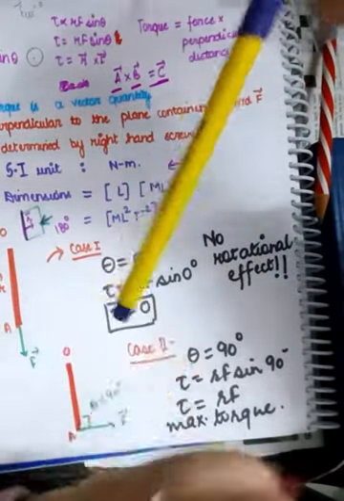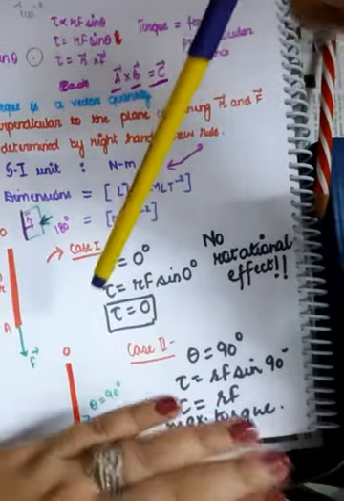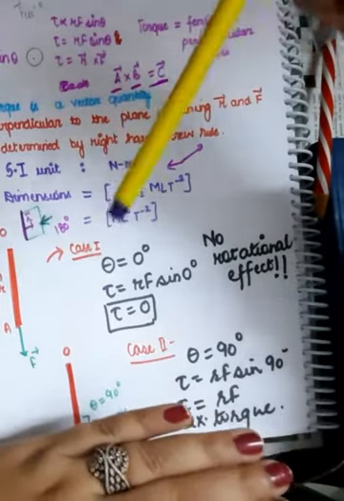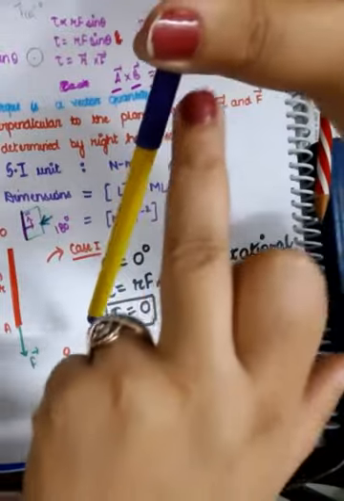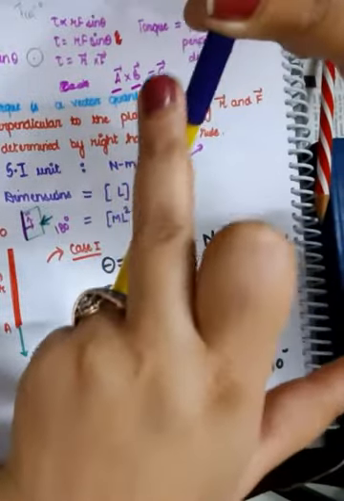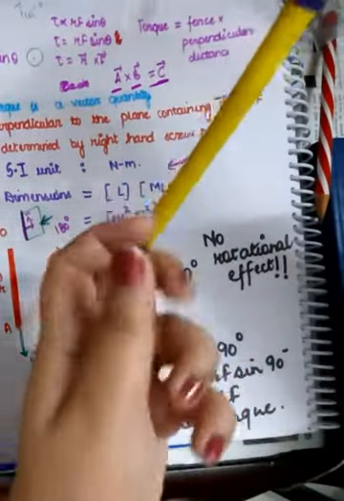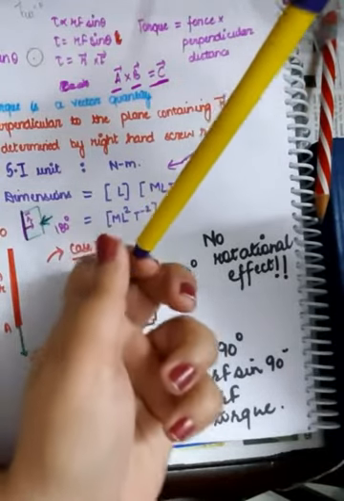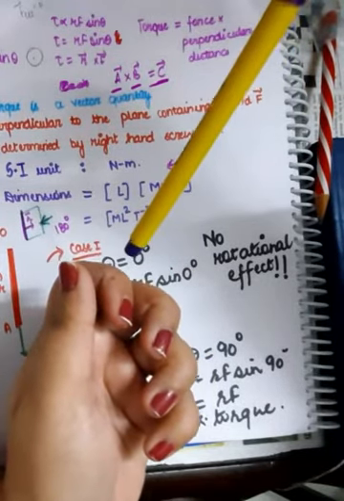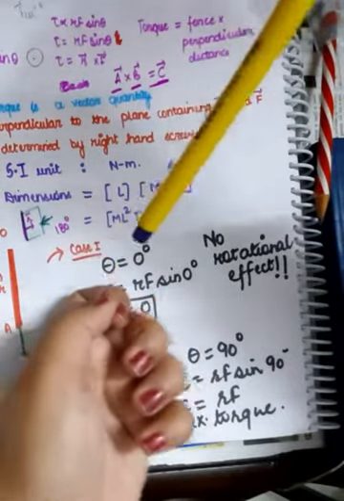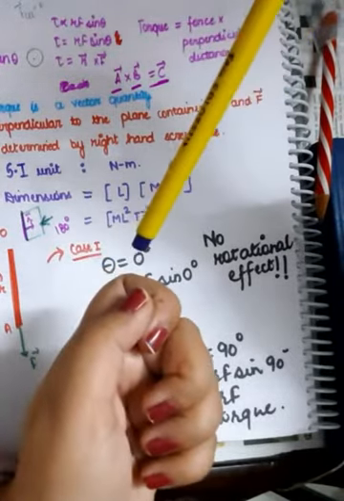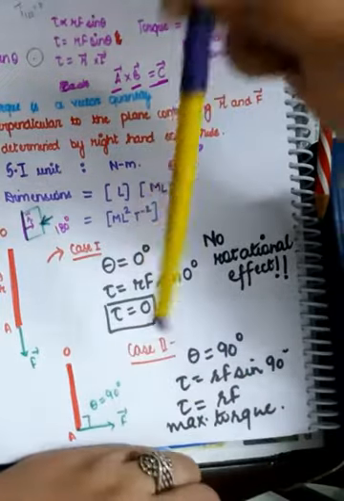So, am I going to rotate the rod? Seriously? So, theta equals 0 degree here. The reason being, the rod is suspended from this point and this is r vector and this is the direction where I am trying to pull the rod, which is practically very difficult, but I am doing it. Suppose I am trying to pull it in this direction. So, theta is equal to 0 degree.